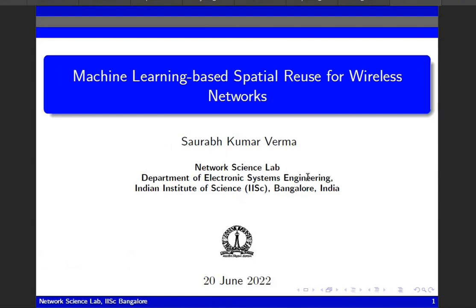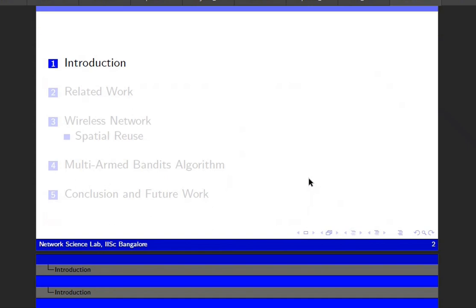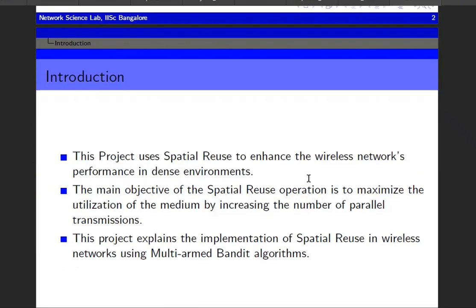I'm going to explain my MTech thesis project on machine learning based spatial reuse for the wireless network. This project uses spatial reuse to enhance the wireless network performance in dense environments.